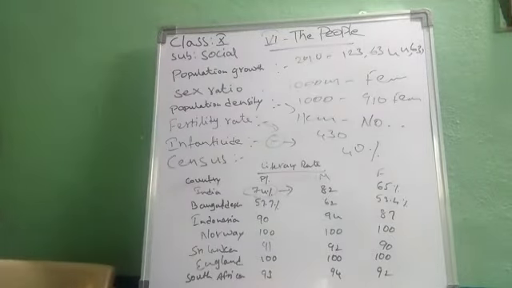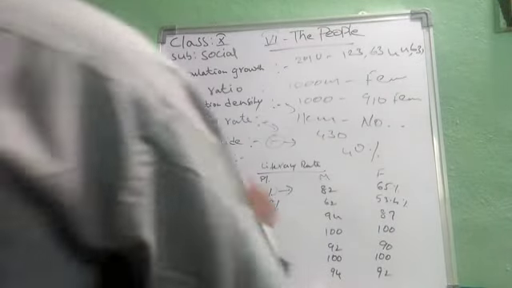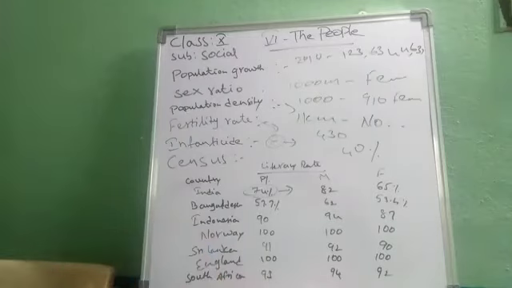In Bangladesh the literacy rate is 57%, with 62% for males and 53% for females.